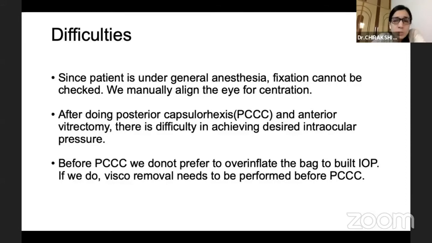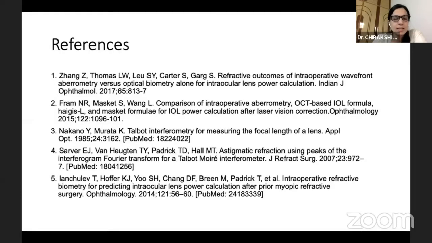Once we do posterior capsulectomy and anterior vitrectomy, we all know the IOP goes down. If we put more viscoelastic inside to attain the desirable intraocular pressure, the residual viscoelastic at the end of surgery may cause problems later on. So that remains to be seen. It is tricky because in eyes where we did Ora after PCC and anterior vitrectomy, the success rate was quite low. If we do not do PCC and try to capture before performing PCC, then we have to overinflate the bag, otherwise the tear will extend. So with that, these are my references and I would like to conclude my presentation. Thank you.